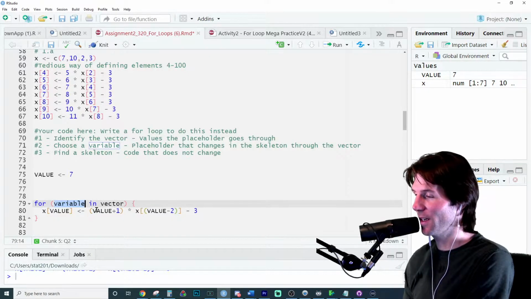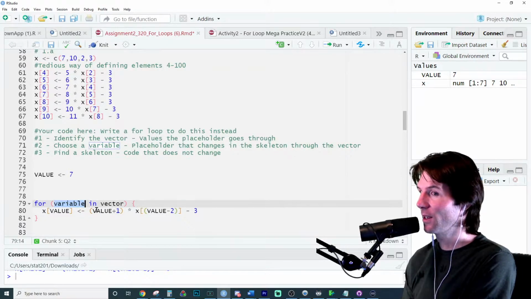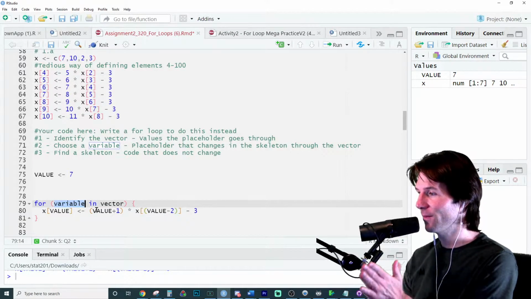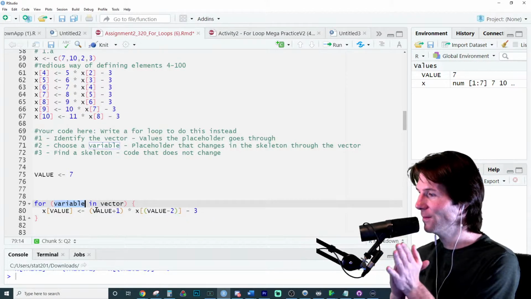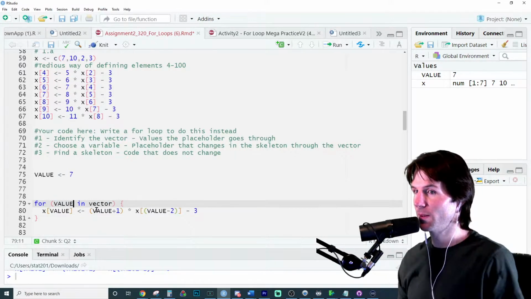So where's the placeholder at? Don't worry if you don't know. Don't know is a great answer if you're wondering that. We need to change the what? Wait a second more. We need to change value.